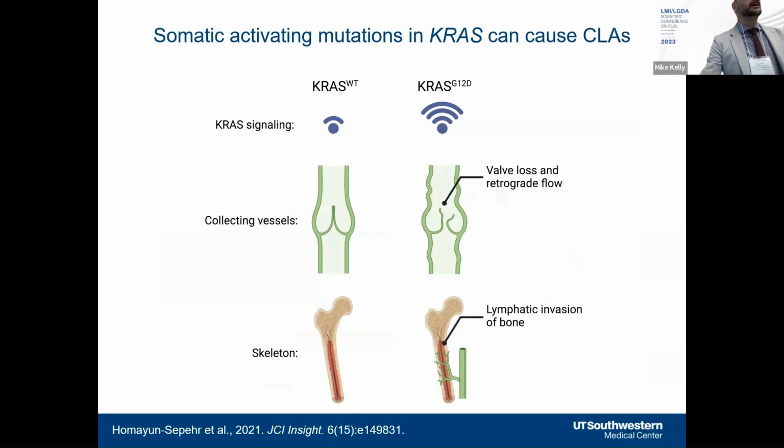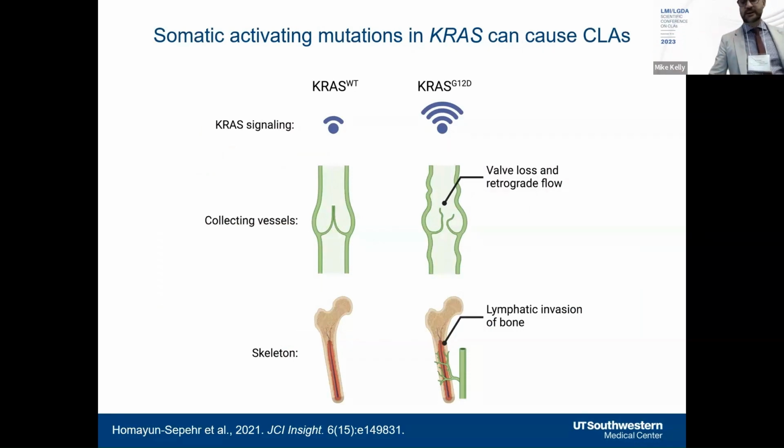So to investigate the effect hyperactive RAS signaling has on the development of lymphatic vessels, we had developed a mouse model and found that hyperactive RAS signaling in lymphatic endothelial cells during postnatal development stimulated lymphatic vessel invasion of bone and also impaired the formation of lymphatic valves, ultimately resulting in retrograde lymph flow and chylothorax.